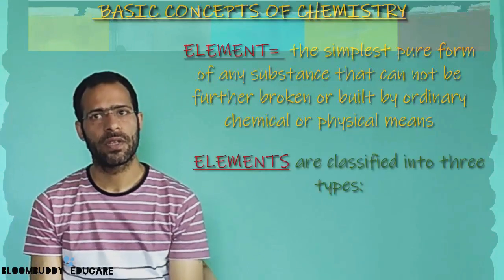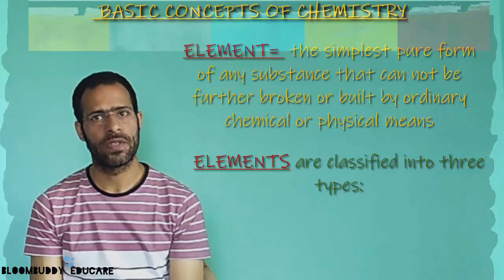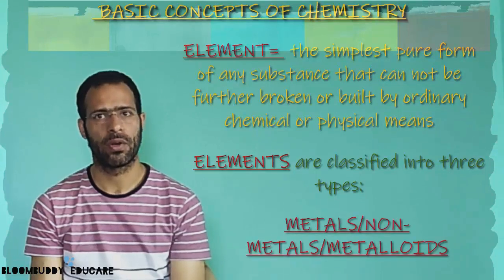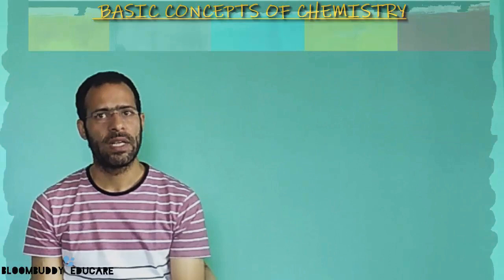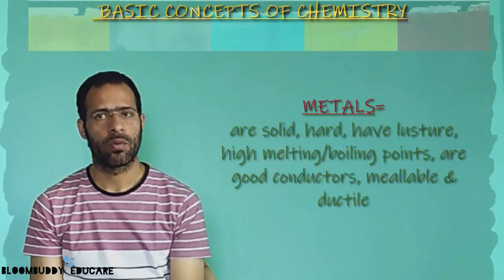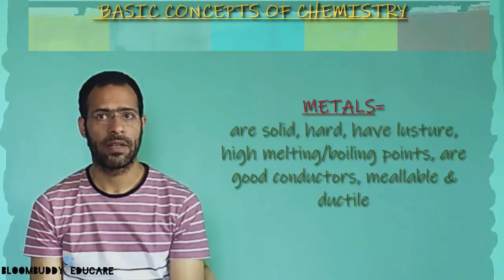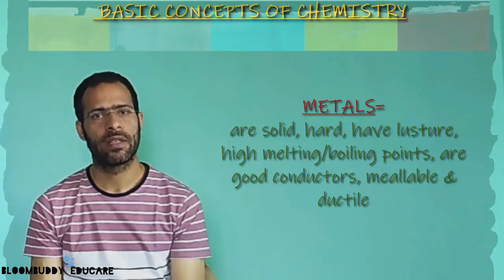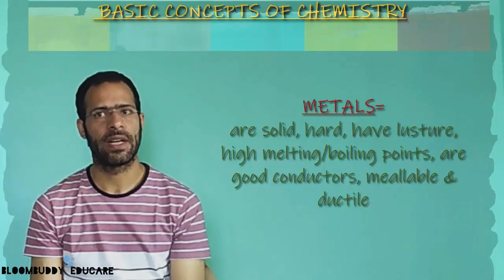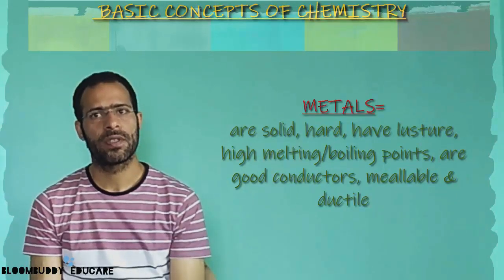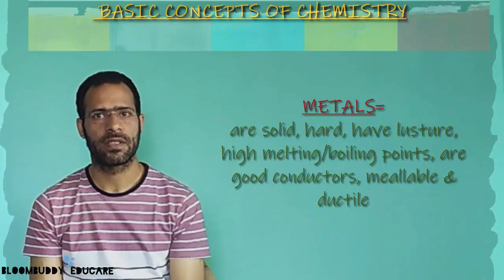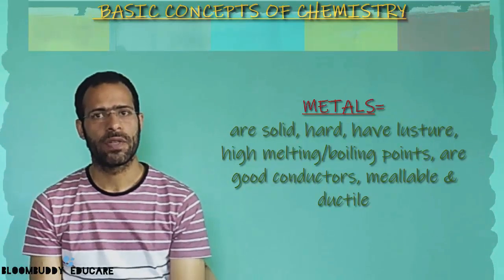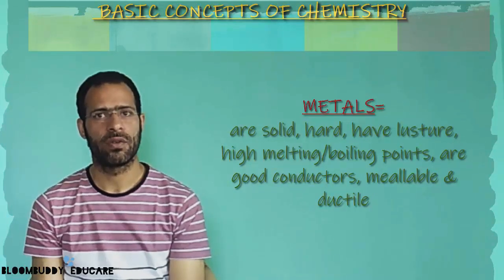So elements are further classified, based on the physical state, into three different subtypes. It can be a metal, non-metal, or a metalloid. So what are metals? Metals, as you know, are solids and they are normally hard. They have luster, a high melting point, and a high boiling point as well. We also know that metals are good conductors of heat and electricity. Some other properties of metals are that they are malleable and ductile. Examples of metals include iron, copper, zinc, and the majority of the elements that you see in the periodic table are metals.